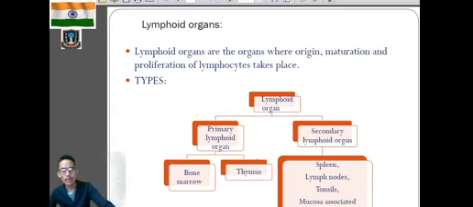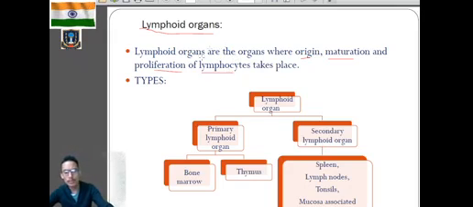Okay, so what do you mean by lymphoid organs? Lymphoid organs are those organs where there will be origin, maturation and proliferation of lymphocytes. Mainly in lymphoid organs, there will be formation of lymphocytes, B lymphocytes, T lymphocytes. There will be maturation of lymphocytes and proliferation, that means multiplication of lymphocytes.